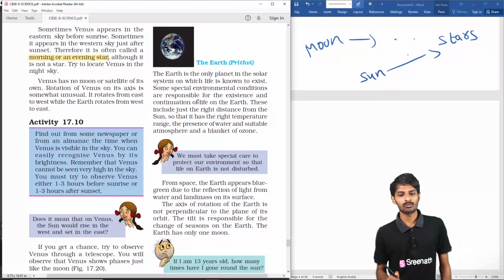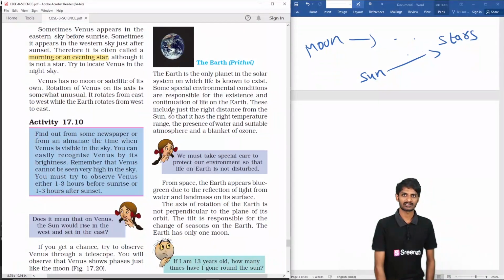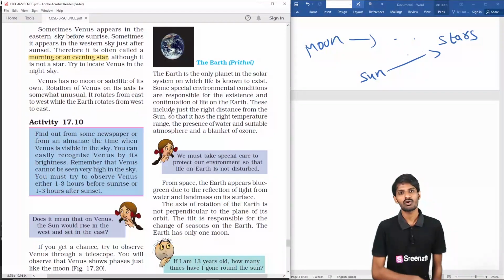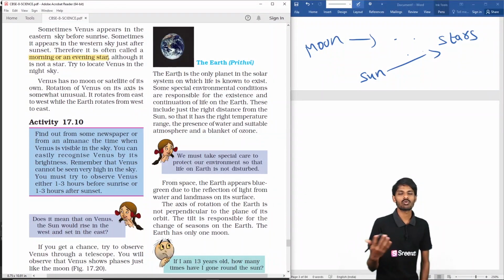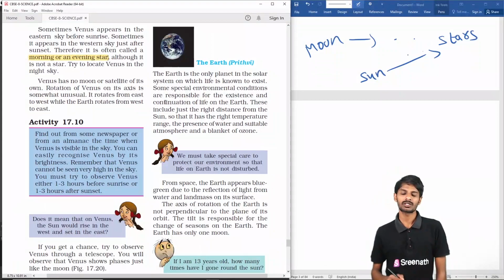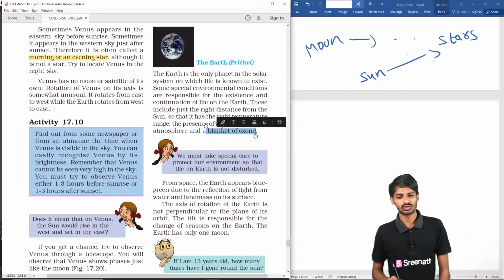Because of those special environmental conditions, there is life existing on the Earth, but till now no life has been found on any other planets. How these special environmental conditions were obtained, no one knows, though many theories are there. But Earth has some special features: it is at the right distance from the sun, so that it gets the right temperature, and there is an atmosphere, and there is water, and there is a blanket of ozone.